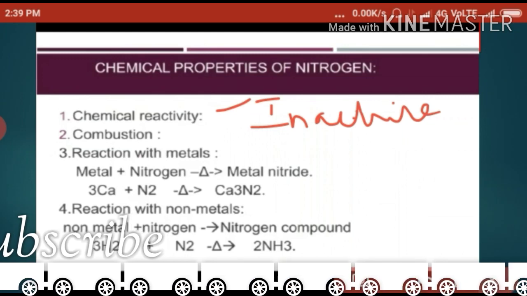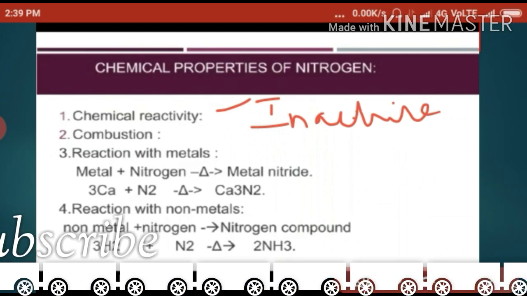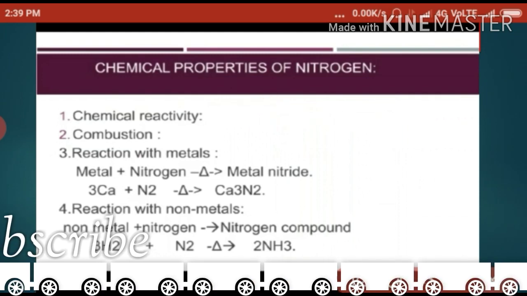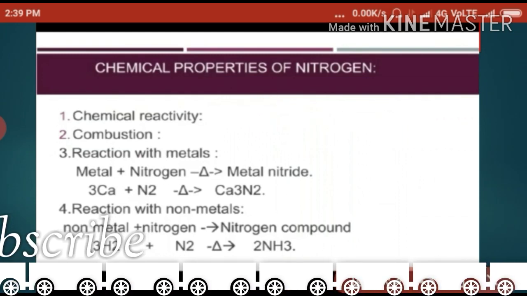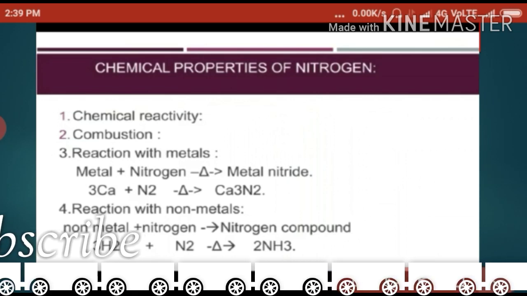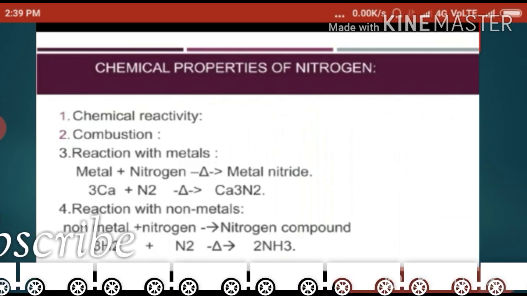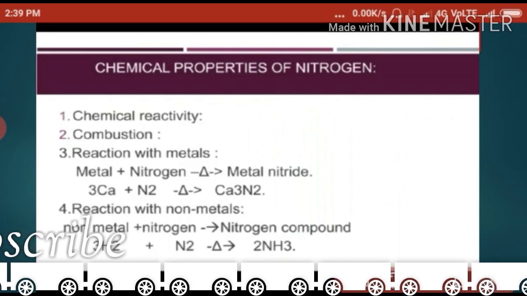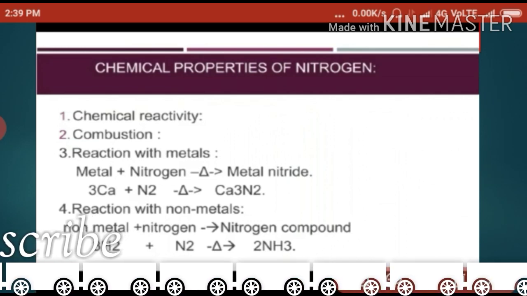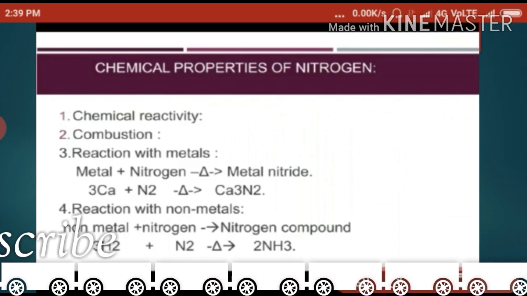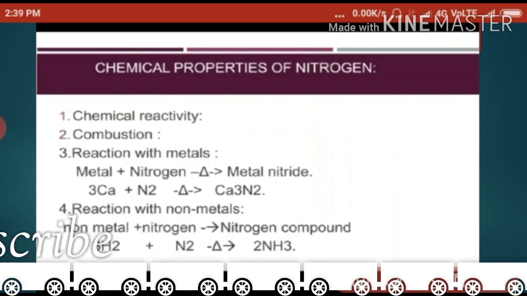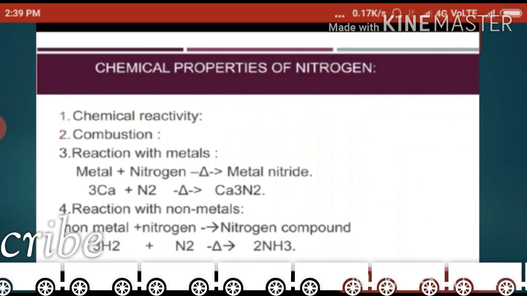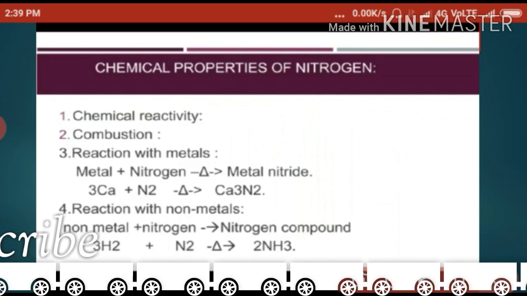Otherwise, that is the inactive state, right? This is the chemical reactivity. And combustion. Combustion means எரியறது அப்படின்னு சொல்லியிருக்கோம். ஆக்சிஜன் நம்ம சொல்லியிருப்போம், it does not combust with its own but it supports the combustion of other substances, அப்படின்னு நம்ம ஆக்சிஜனில் படிச்சிருக்கோம். But nitrogen is neither combustible nor a supporter of combustion, which means nitrogen தானாகவே எரியாது,